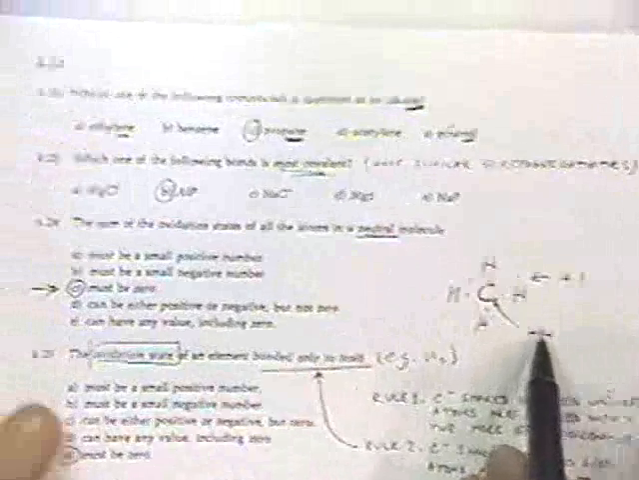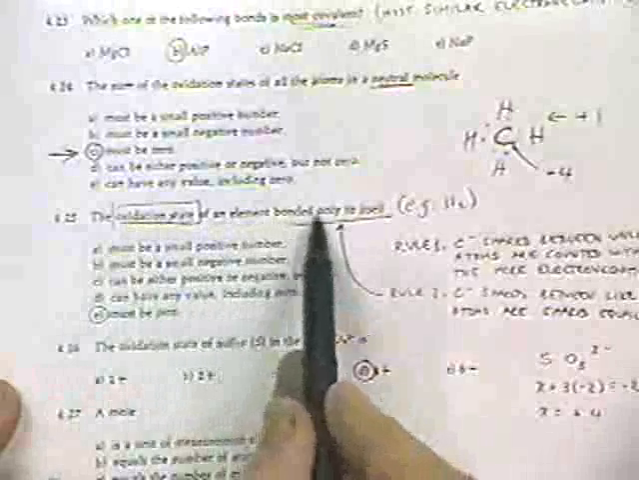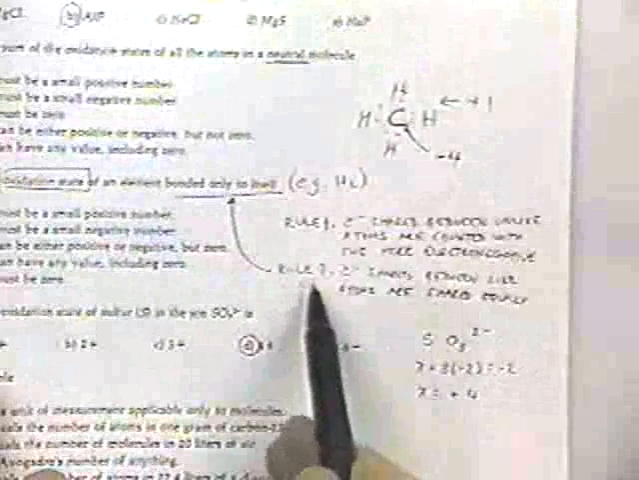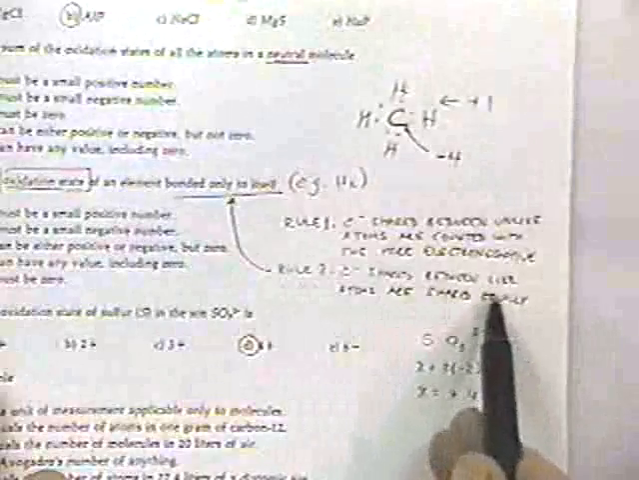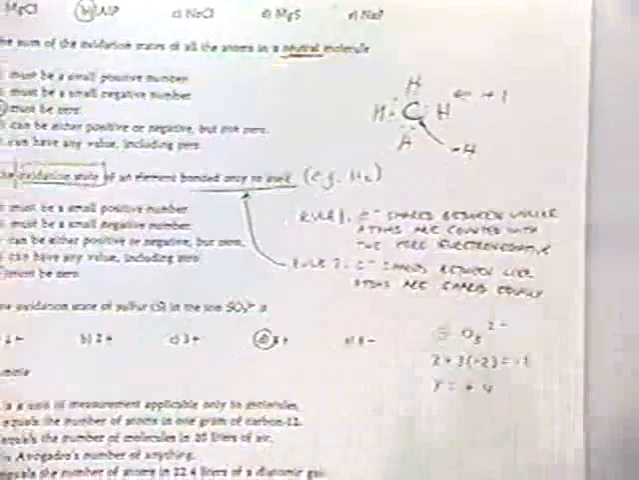We have 4 plus 1s, and we have 1 minus 4, so the sum of the oxidation states has to be 0. Here's another question related to oxidation state. The oxidation state of an element bonded only to itself, for example, hydrogen, also is 0. They each have an identical electronegativity. So rule 2 is that if you have identical elements, they are shared equally, and you do not assign charge to it. Let's take a look at another example.